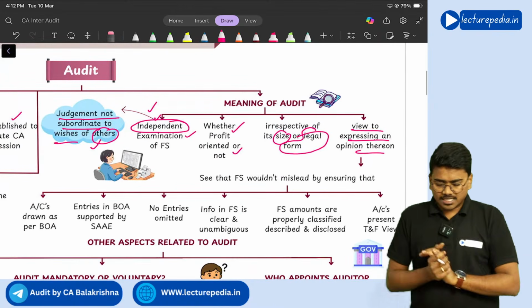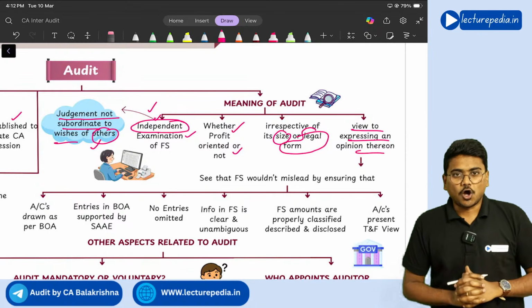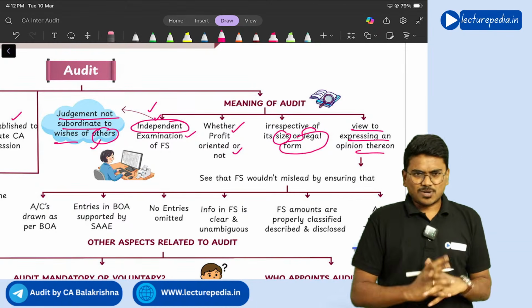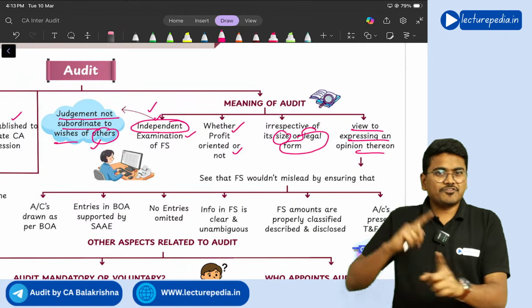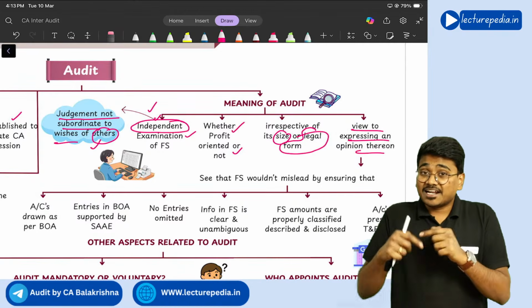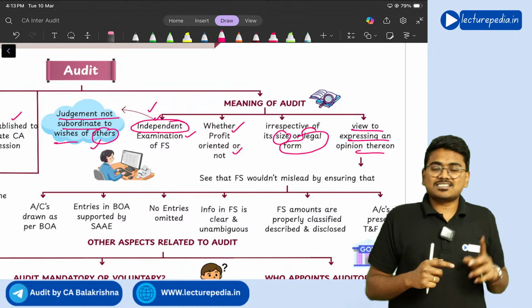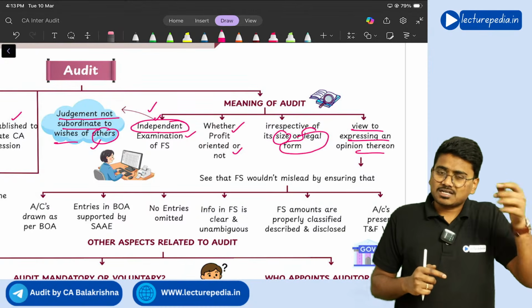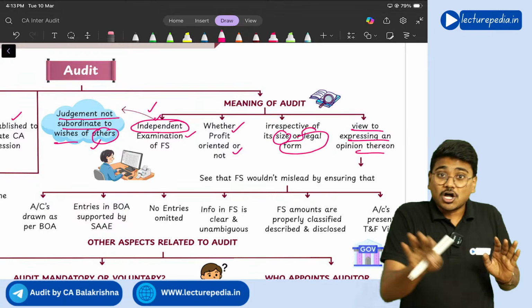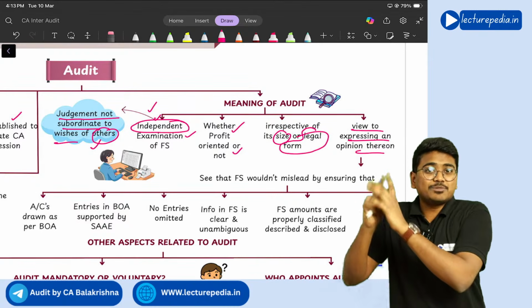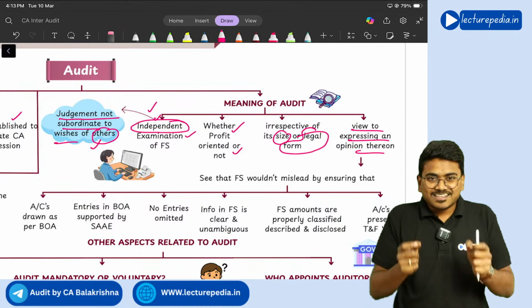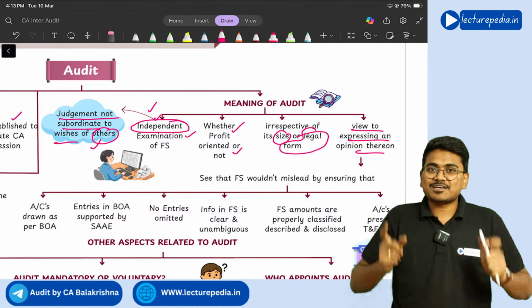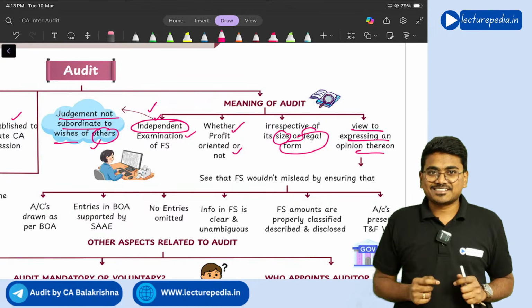So I guess you are clear with the meaning of the term audit, right? So once again, audit is an independent examination of what? Of financial statements, irrespective of legal form or size, whether profit oriented or not. When such an examination is conducted with a view to express an opinion thereon, then you will call such an examination audit, right?